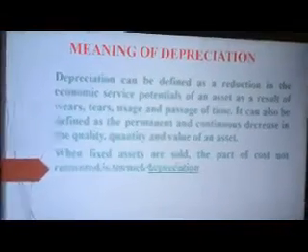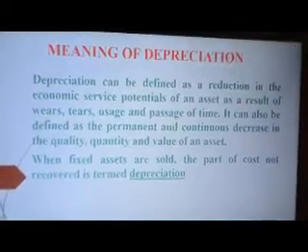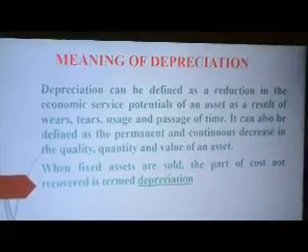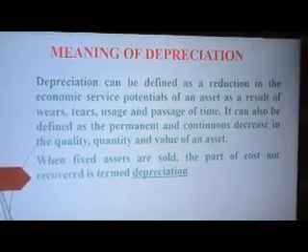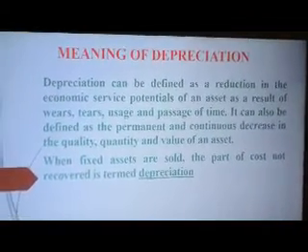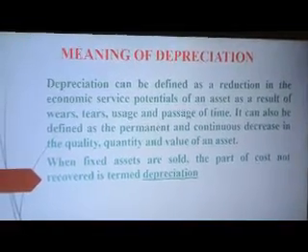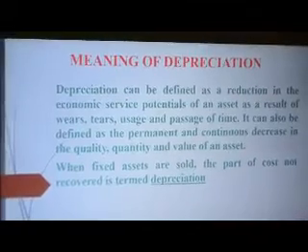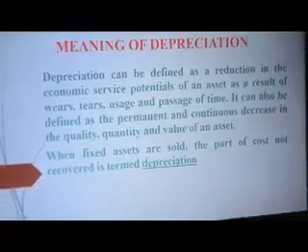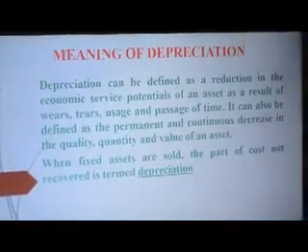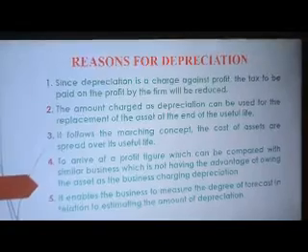Alright, so when our fixed assets are sold, the part of the cost that is not recovered is what we call depreciation. So when we sell fixed assets after a period of usage, we sell it at a value called the scrap or residual value. But that value is not really at the full cost of the asset, because since we believe that the asset depreciates, that means the value reduces. So the scrap value is a lower amount at which the asset is sold. So the part of the asset that was not covered from the cost, that is our balance when the scrap value is deducted from the original cost, is what we term our depreciation.